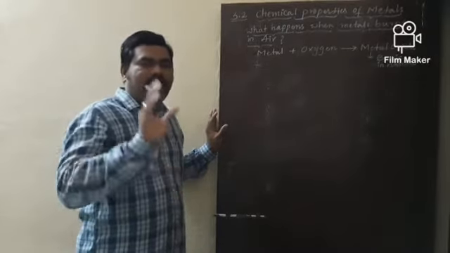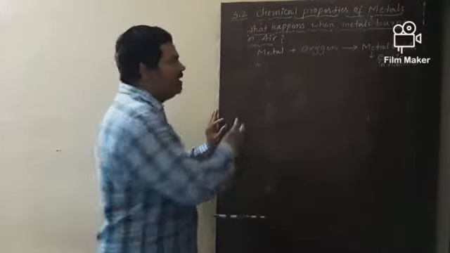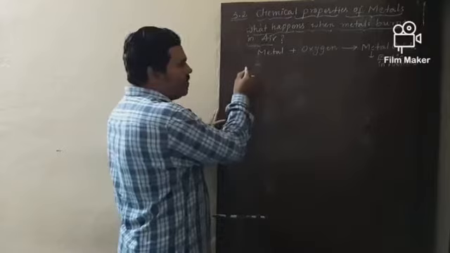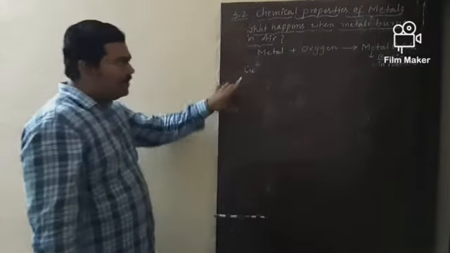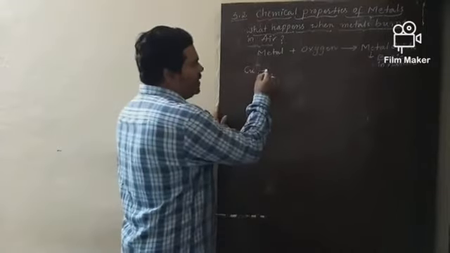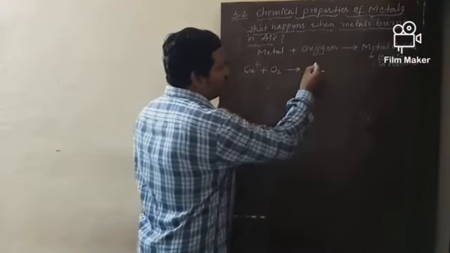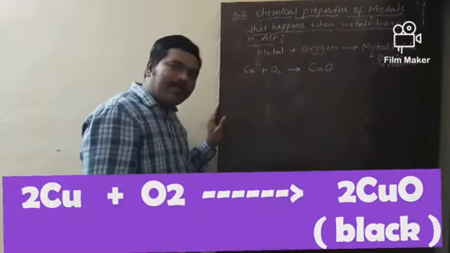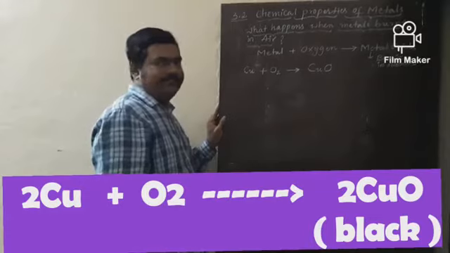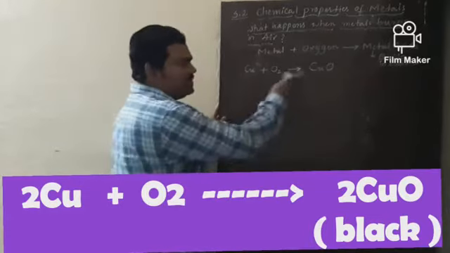Okay. For example, let me take one metal, copper, Cu. What is the symbol of copper? Cu. Copper burns in the presence of oxygen to produce copper oxide, or copper(II) oxide. Is it a balanced or unbalanced equation? This is unbalanced.